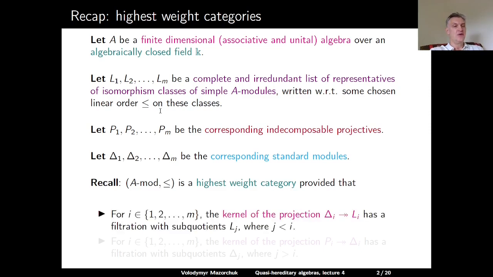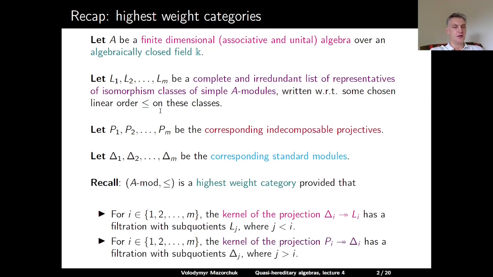Condition 1, for any i, the kernel of the projection from delta i to Li has a filtration whose subquotients are Lj, where j is strictly smaller than i. And condition 2, for any i, the kernel of the projection from Pi to delta i has a filtration whose subquotients are delta j, where j is now strictly bigger than i.